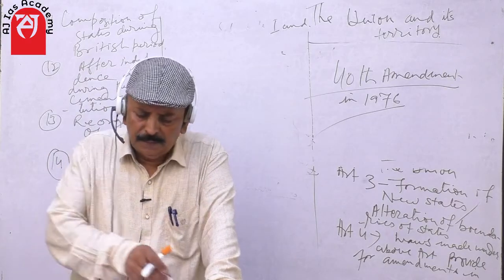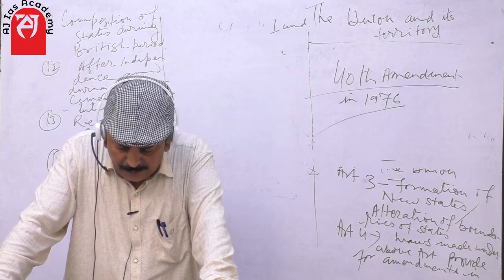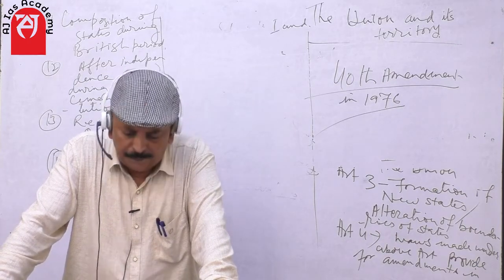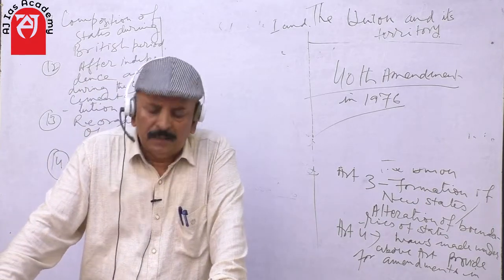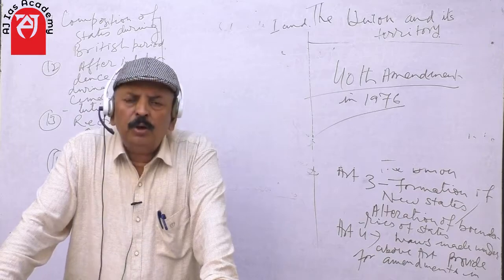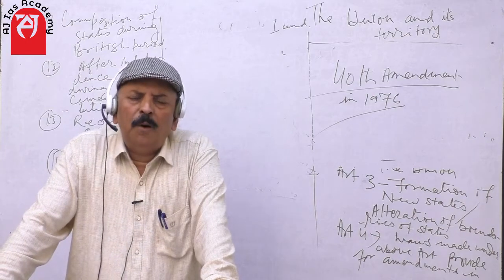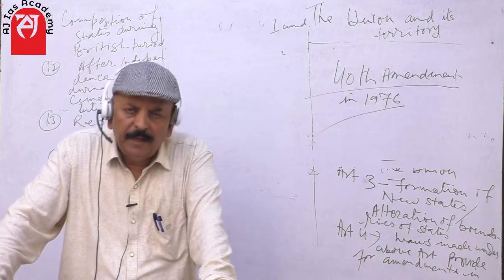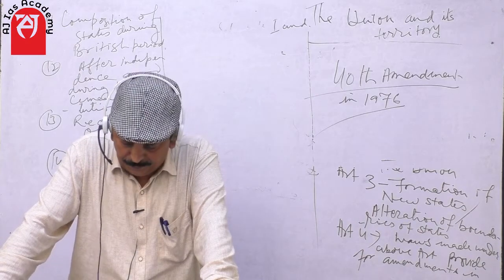These were the major divisions. Now, what were the minor provinces? There were 5 minor provinces. One was Northwest Frontier province, which is now situated in Pakistan. Second is British Balochistan. It is also in Pakistan now. Coorg, it is now part of Karnataka, and Ajmer Merwara now forms the part of Rajasthan and Andaman Nicobar Island.